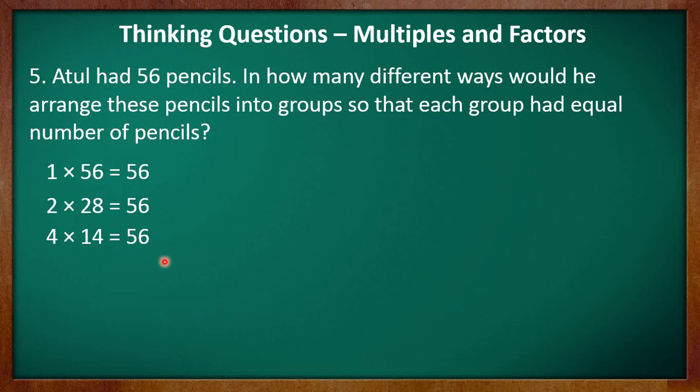That means 6 is also not a factor of 56. Let's move to number 7. You can divide 56 completely by 7 and the quotient is 8. That means 7 and 8 both are the factors of 56.